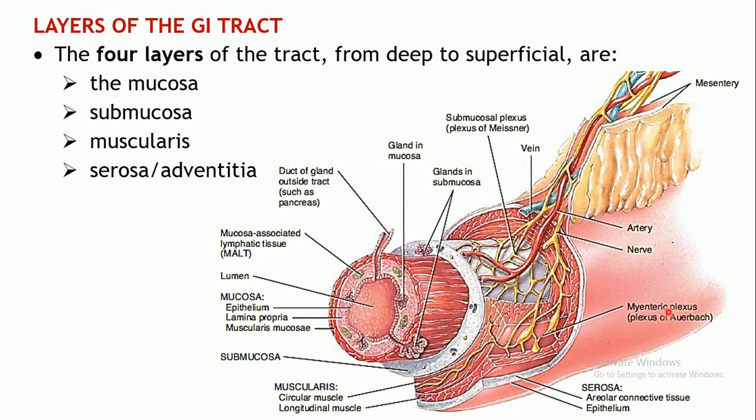Basically this myenteric plexus controls the propulsive movement by changing the contraction and relaxation of the smooth muscles located in the muscularis layer. Whereas the submucosal plexus, as you can see, is located in the submucosal layer, and further it is innervating the mucosa. So the epithelial layers are being supplied by this submucosal plexus, and it mainly controls the secretions.